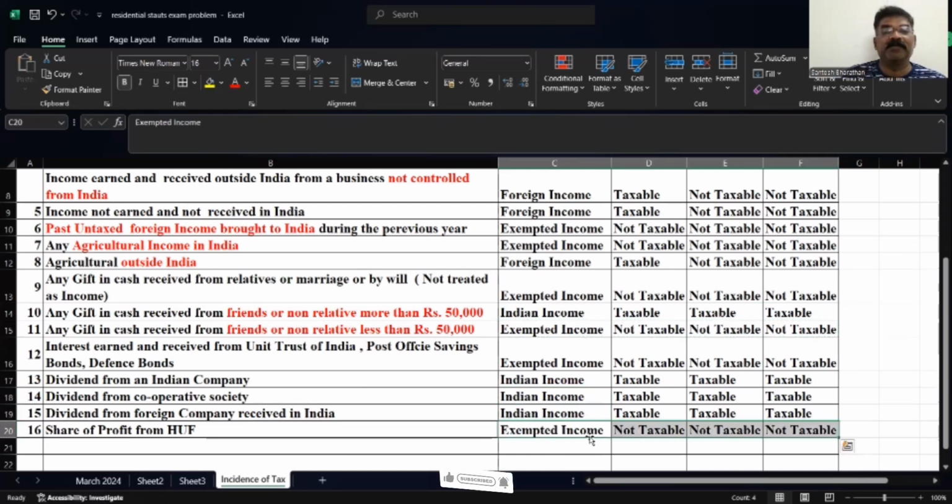So this is a chart which is related to the incidence of tax. And I hope, children, you have understood. Based on this chart, we are going to solve problems in the next class. Okay, we will solve at least 2 or 3 problems related to the examination in the next class.